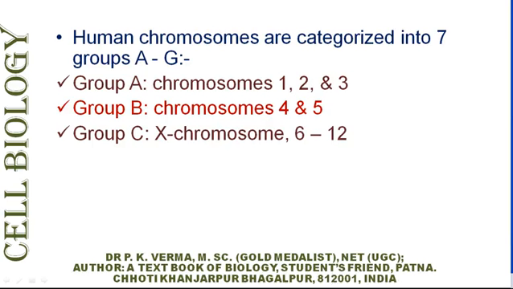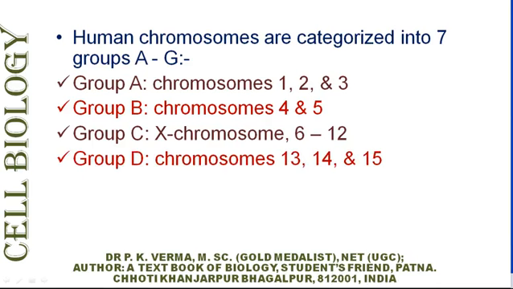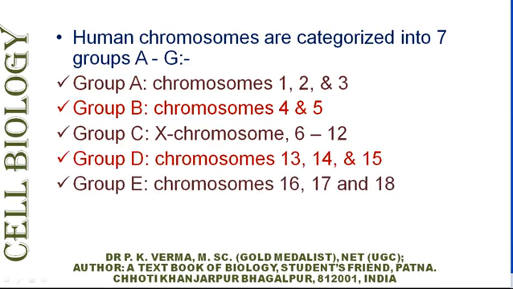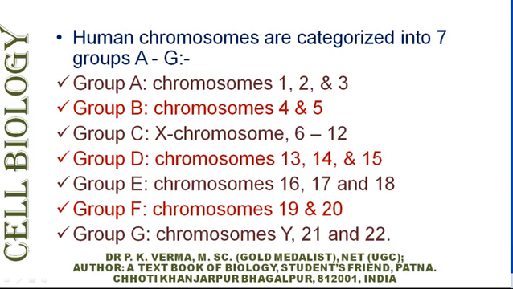So in females, group C contains 8 pairs of chromosomes. Group D contains 13, 14 and 15. E contains 16, 17 and 18. F contains only 2 pairs, chromosomes 19 and 20. And the last group G contains the Y chromosome, and the 21st and 22nd chromosomes.